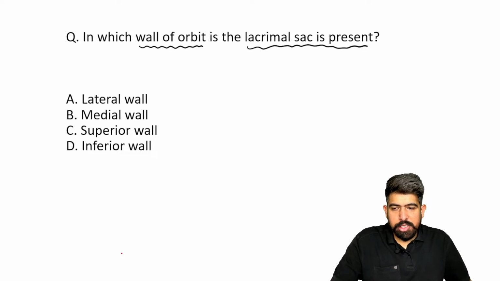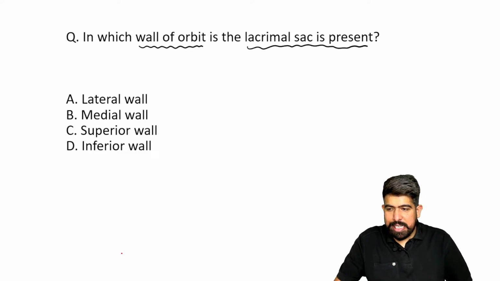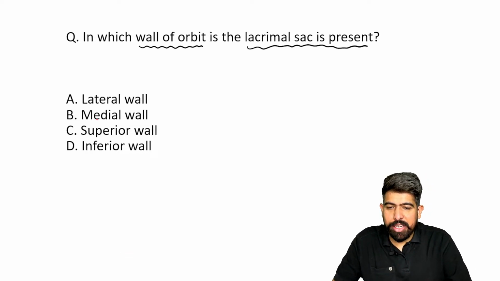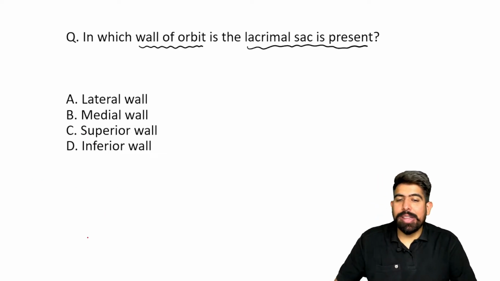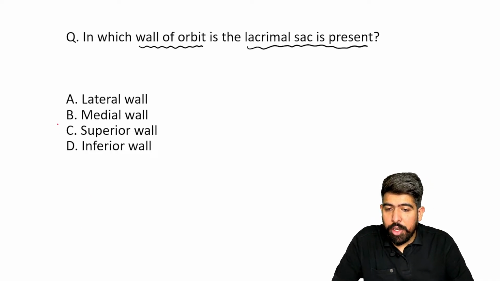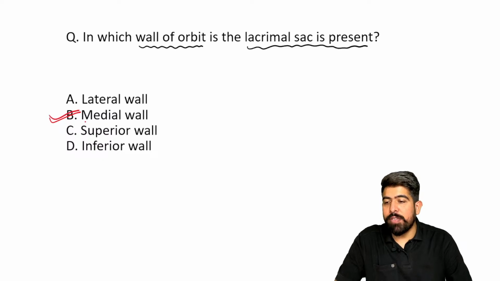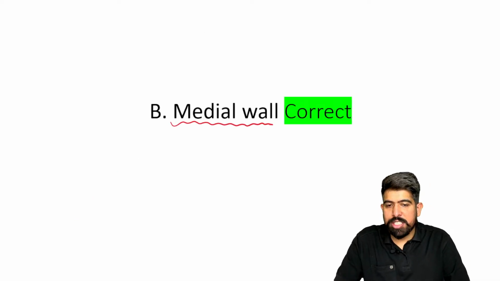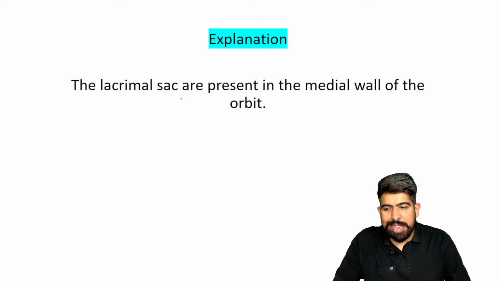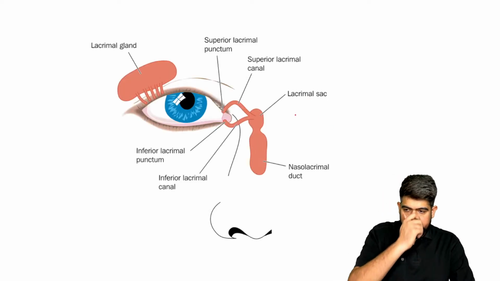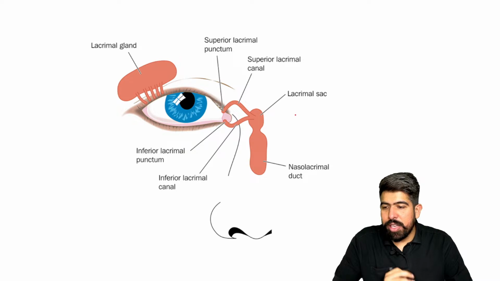Very good. Okay. So some of you are confused, some are replying C, some are replying B, some are replying D. I'm clearing it for you. They're asking about the lacrimal sac. Please remember, your lacrimal sac is situated in the medial wall of the orbit. The answer should be the medial wall of the orbit. Now I'm showing you how it is situated in the medial wall of the orbit. Just remember that the lacrimal sac is present in the medial wall of the orbit.